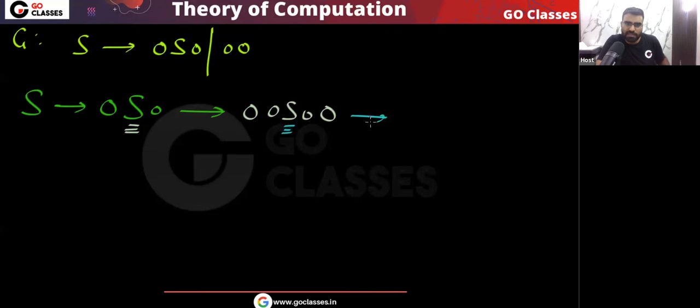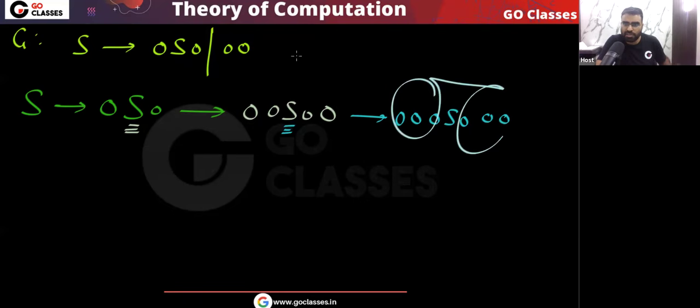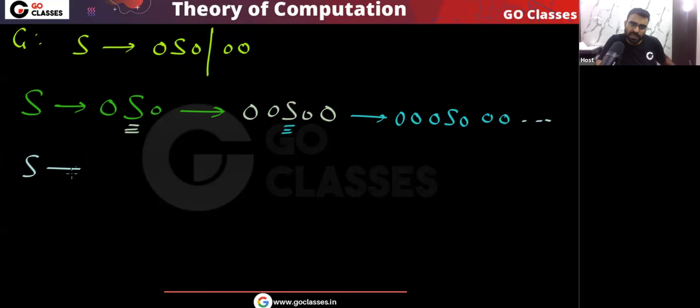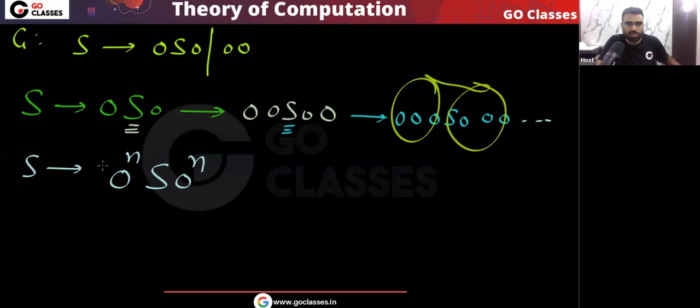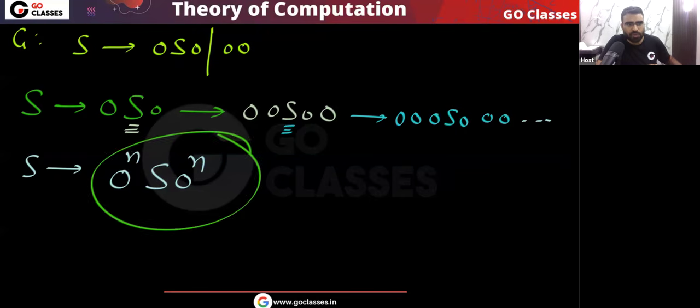Again if I replace this S with 0 S 0, then if there are 3 zeros, there are 3 zeros. Basically this S is going to 0 power n S 0 power n. If you have 1 zero, then 1 zero. If you have 2 zeros, then 2 zeros. 3 zeros, 3 zeros. Similarly n zeros, S, n zeros. Yes or no? So this is what you will get.